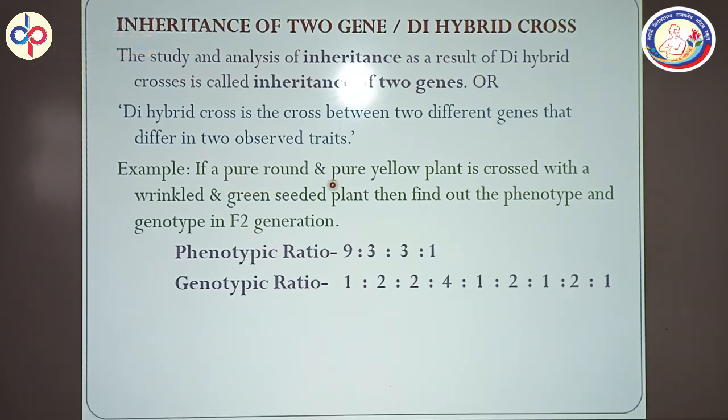So we will have an example here. Suppose you have crossed a pure round and pure yellow plant with a wrinkled and green seeded plant, then find out the phenotype and genotype in the F2 generation. You already know that round is dominant over wrinkled, and the yellow color of the seed is dominant over the green color of the seed here. And the phenotypic ratio is 9:3:3:1 and the genotypic ratio is 1:2:2:4:1:2:1:2:1.